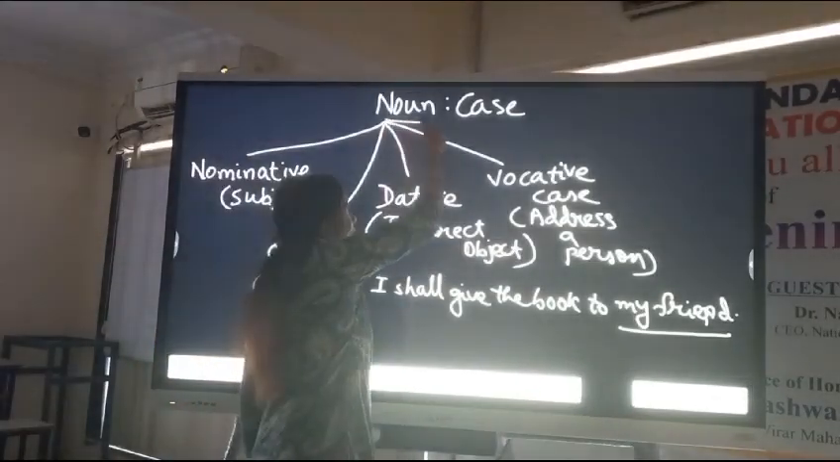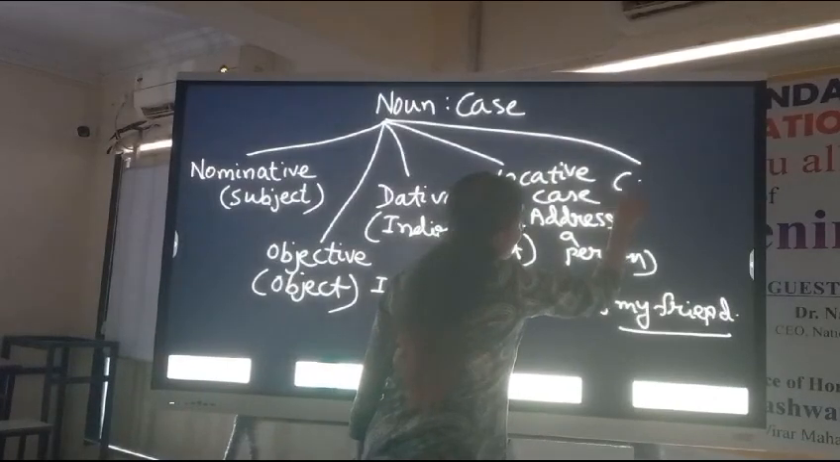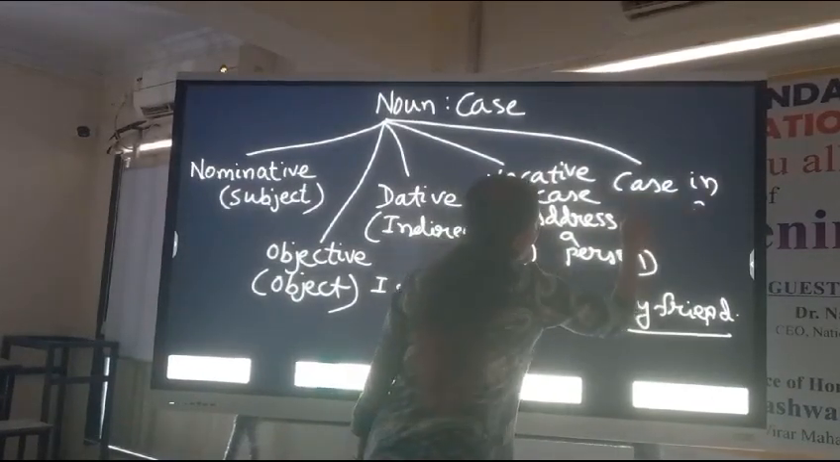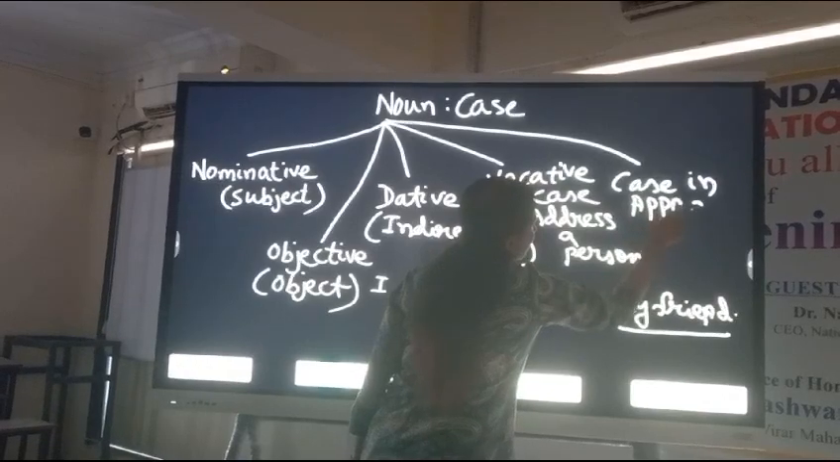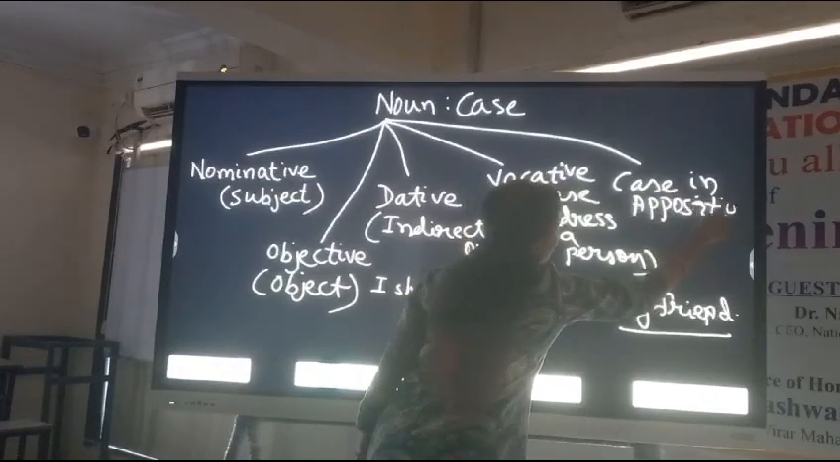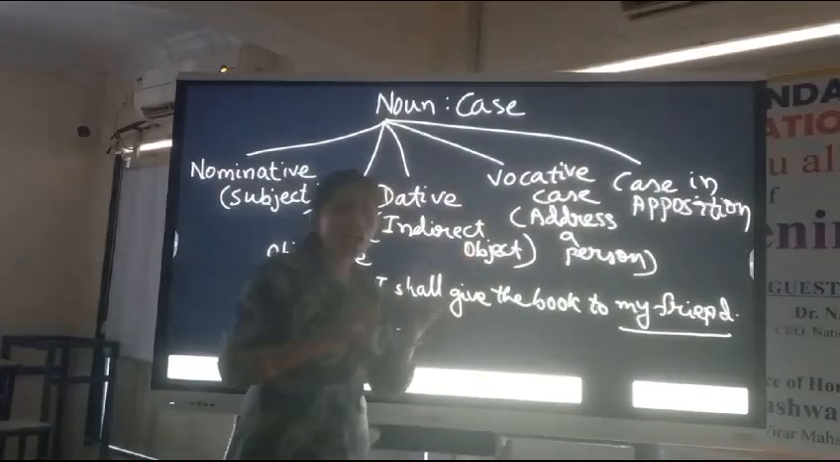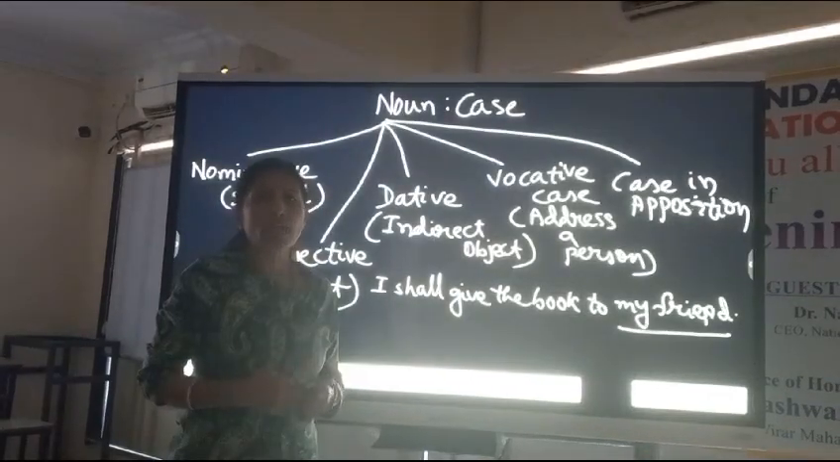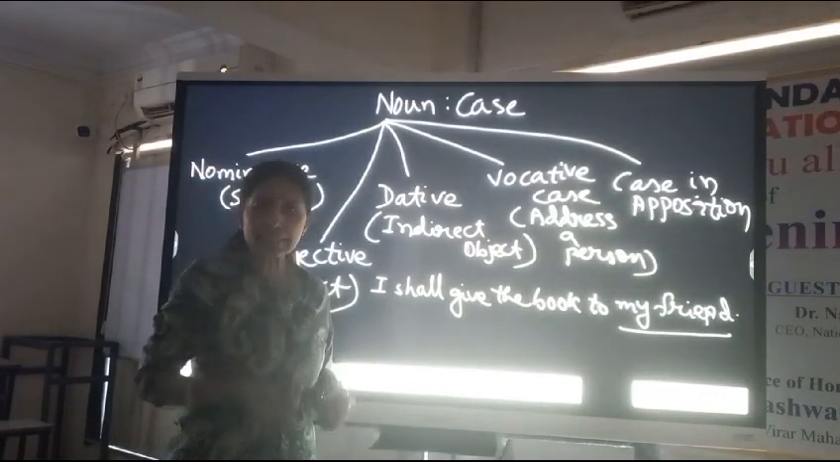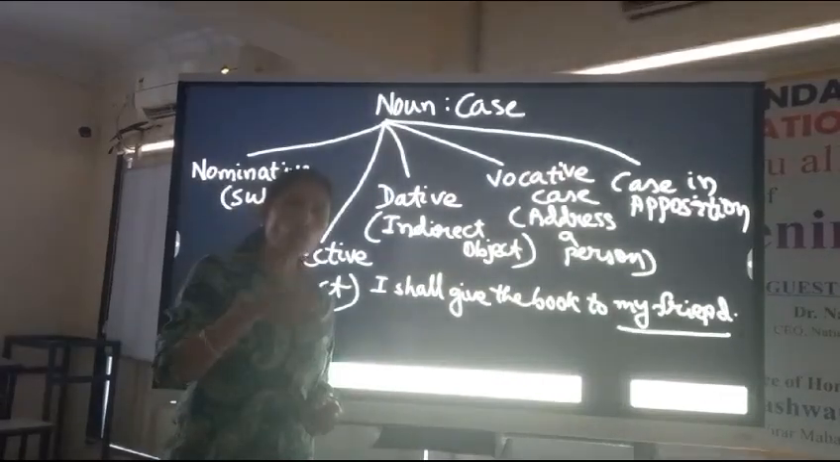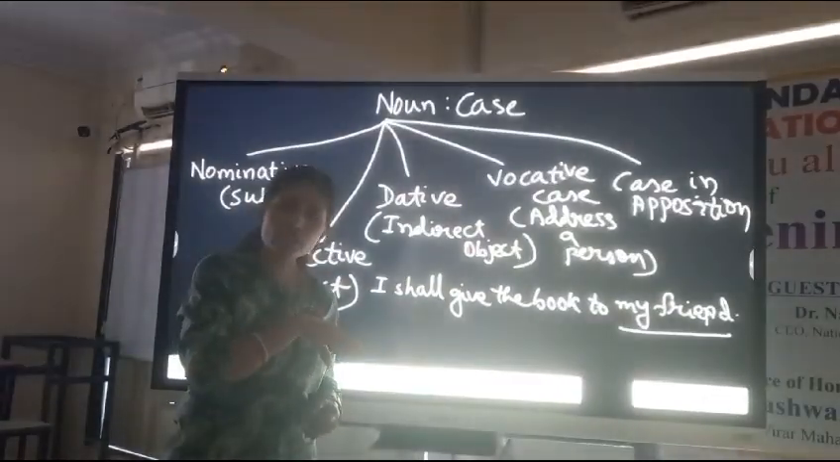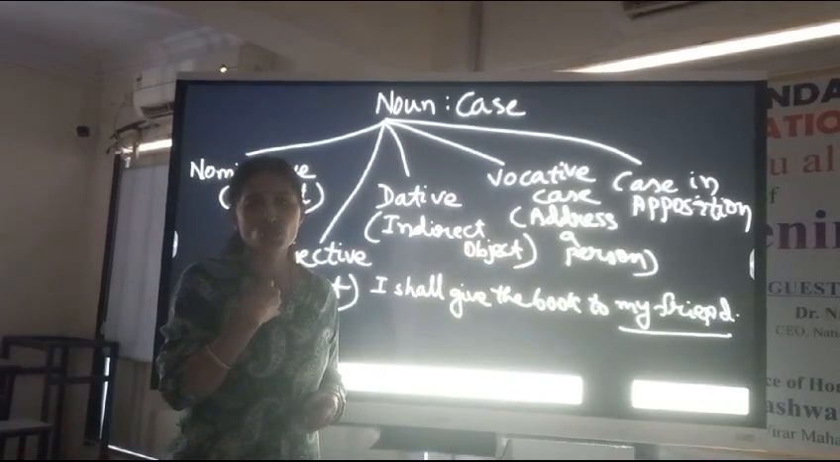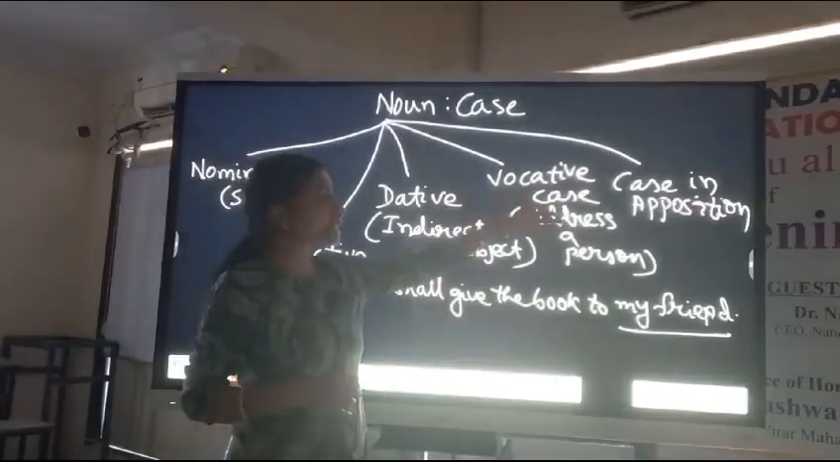If we go further, then another one is case in apposition. In this case in apposition, you are describing a noun. If I say, Madhu, my daughter, is intelligent, in such a case I am telling more about Madhu. Who is Madhu? My daughter. So this is known as your case in apposition.